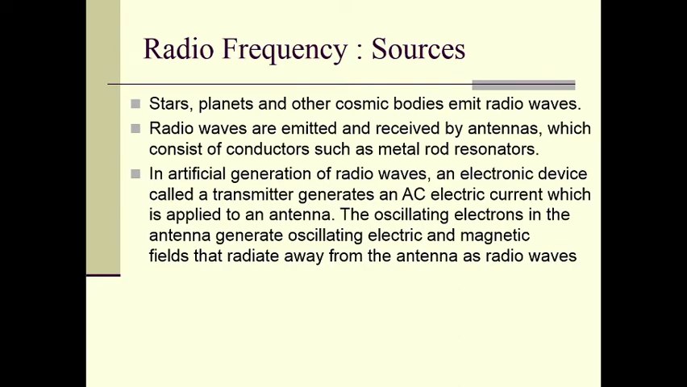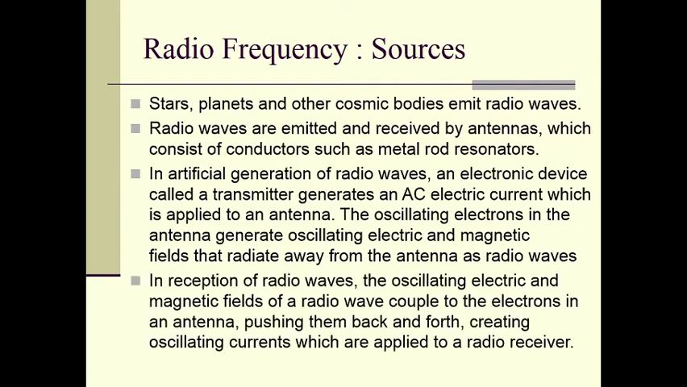In artificial generation of radio waves, an electronic device called a transmitter generates an AC electric current which is applied to an antenna. The oscillating electrons in the antenna generate oscillating electric and magnetic fields that radiate away from the antenna as radio waves. In reception of radio waves, the oscillating electric and magnetic fields of a radio wave couple to the electrons in an antenna, pushing them back and forth, creating oscillating currents which are applied to a radio receiver.